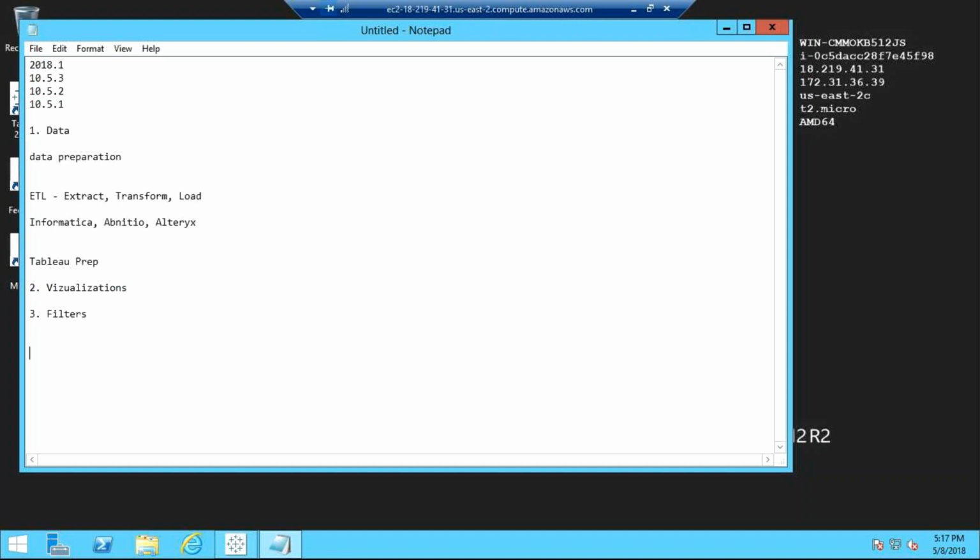But now we are going to discuss only Tableau. What happens is we have to prepare the data, a lot of things we have to prepare. After that, we will get a single source, and then that single source we have to load into Tableau. So that is data preparation.